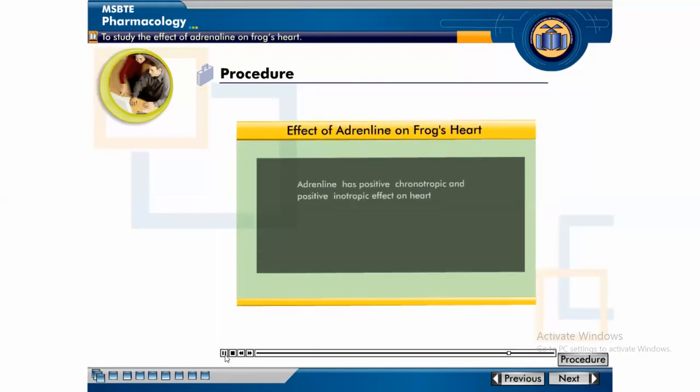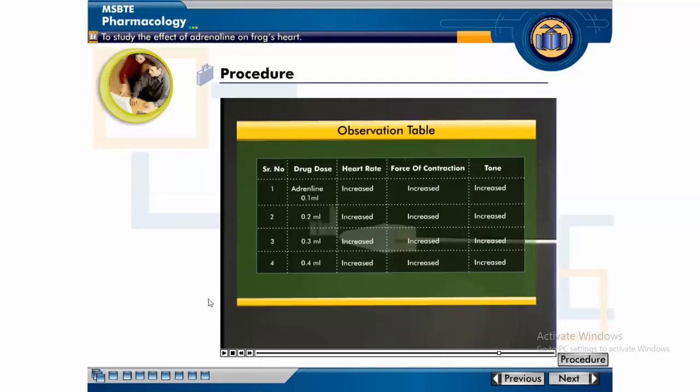From these observations, we can see that after the interval of 5 minutes, if we give adrenaline in 0.1 ml, 0.2, 0.3 or 0.4 ml to this isolated heart of frog, then increased heart rate is observed with increased force of contraction. That is, adrenaline shows positive inotropic, means increased force of contraction, and positive chronotropic, means increased heart rate. Tone also increased in the observation table.